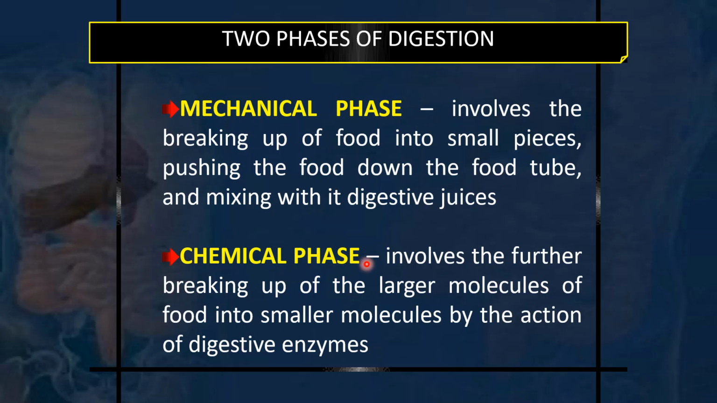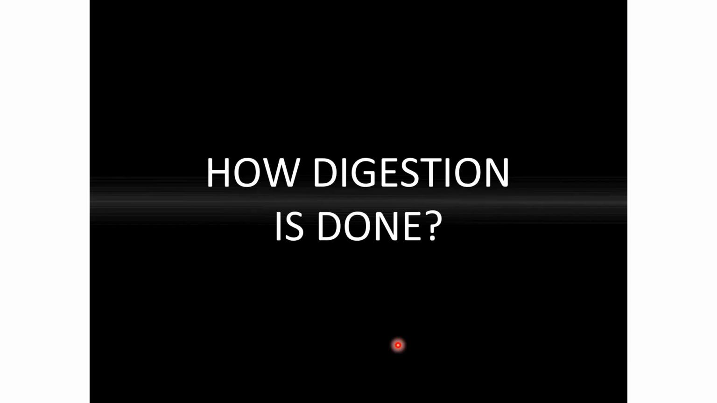While the chemical phase involves the further breaking up of the larger molecules of the food into smaller molecules by the action of digestive enzymes. And after it has been broken down into very small molecules, the food molecules are ready for absorption. So how is the digestion done?